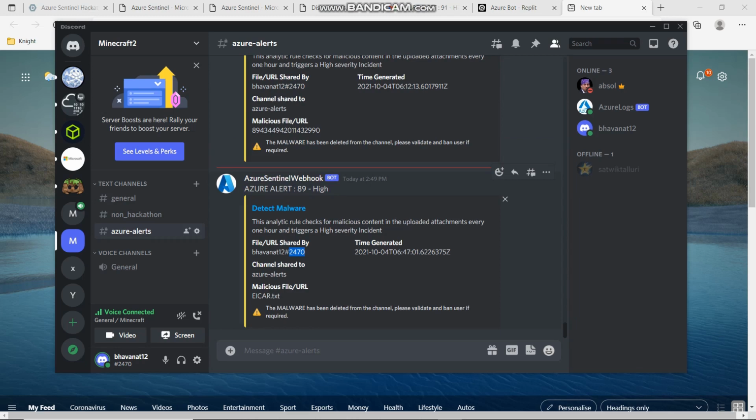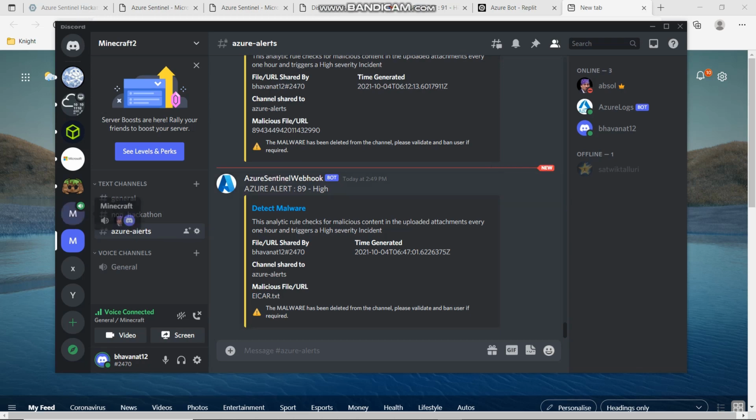If we go into the details, we can see who has uploaded this file and at what time it was uploaded, along with the channel it was uploaded to. Although we have uploaded a zip file, our solution recursively unzips and looks for malware in each of the constituent files. So we can see eicar.txt here instead of the eicar.zip.